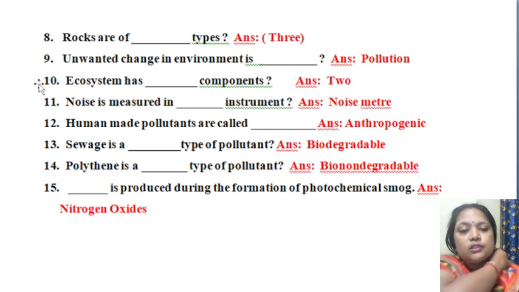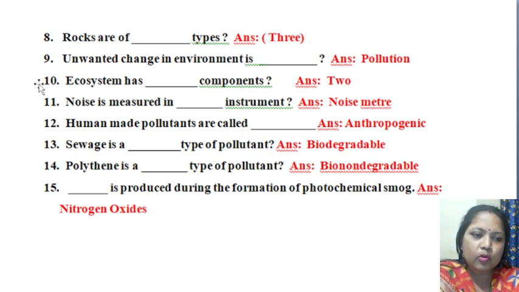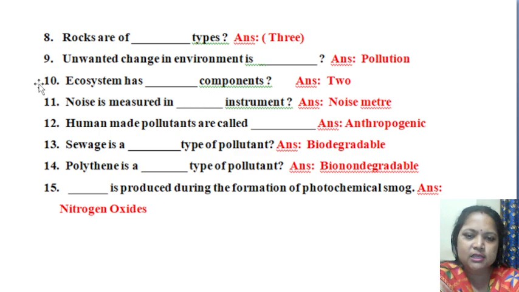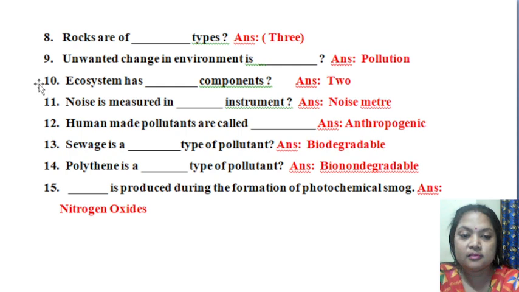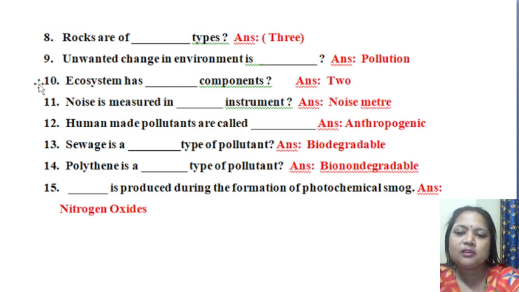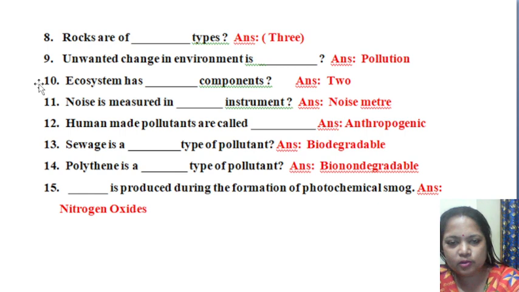Okay. So then question number 14, polythene. Just now I told you as an example, isn't it? As an example, I told you that polythene is a dash type of pollutant. If you have heard, you have already given the answer. Is it? So which type of pollutant? Answer is your bio non-degradable pollutant. Okay. Are you getting my point or not?